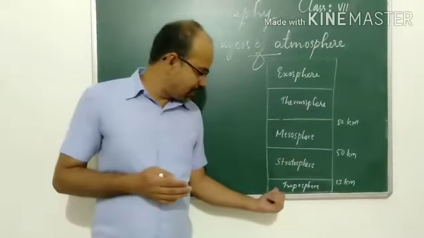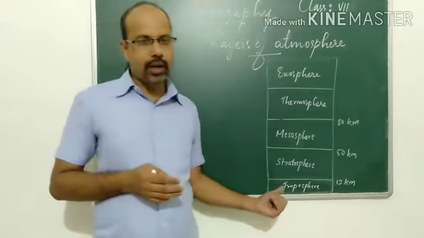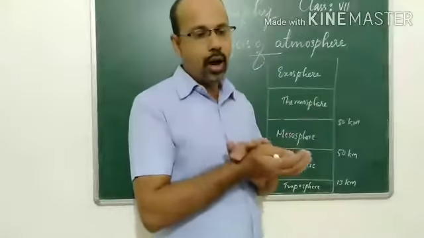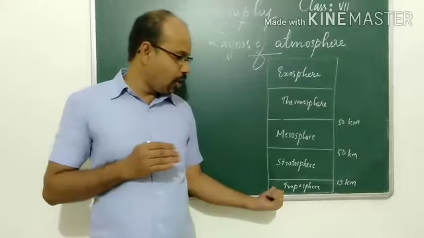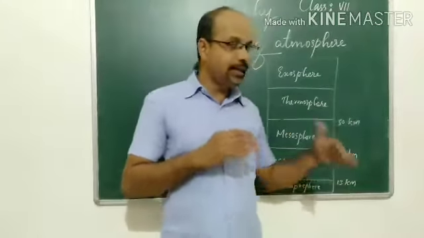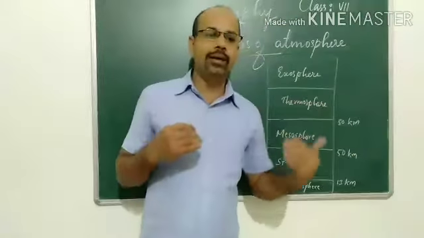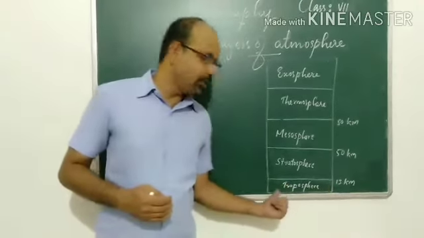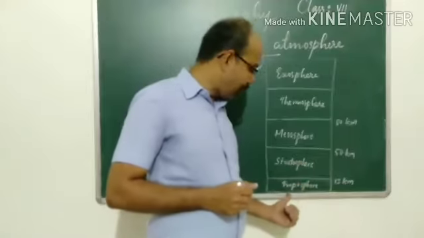We know that the first layer, which is very close to the Earth's surface, is the troposphere. Why is the troposphere important? Because it is very close to the Earth's surface. Approximately 13 kilometers from the Earth's surface is the region of the troposphere. The troposphere extends up to 13 kilometers from the Earth's surface.